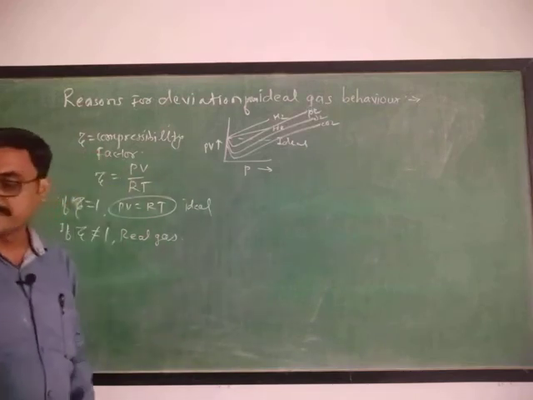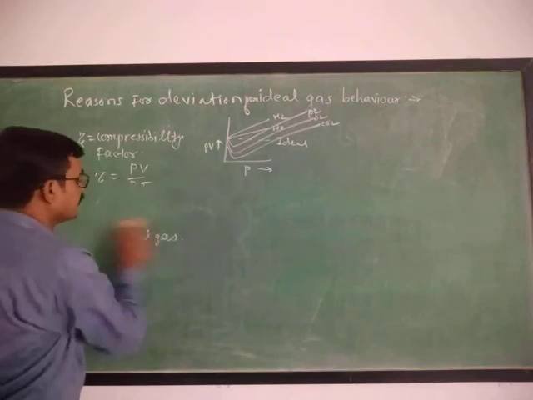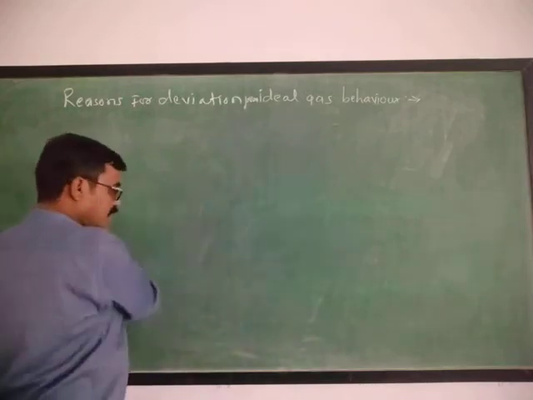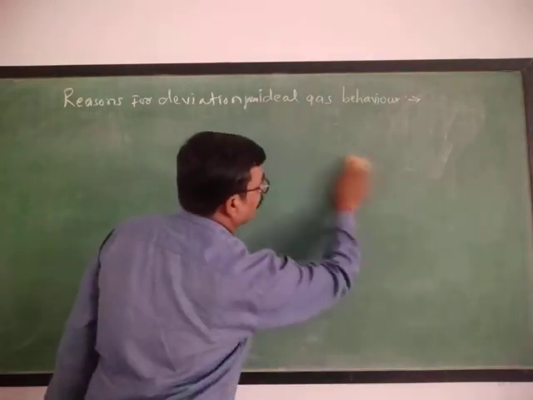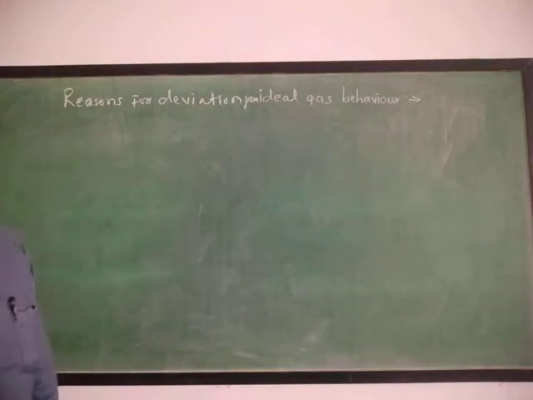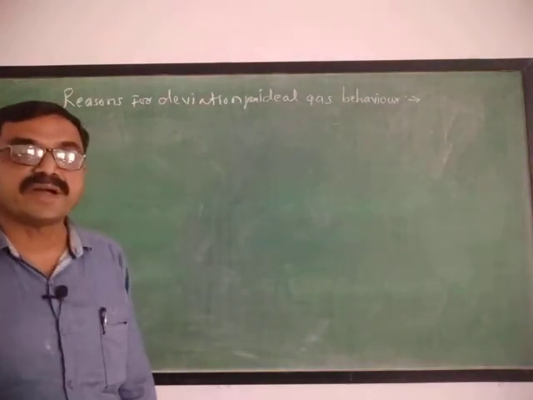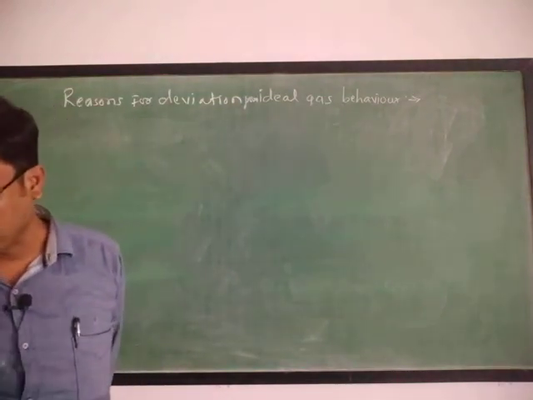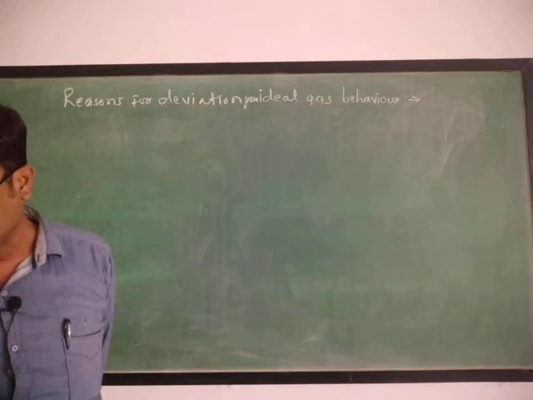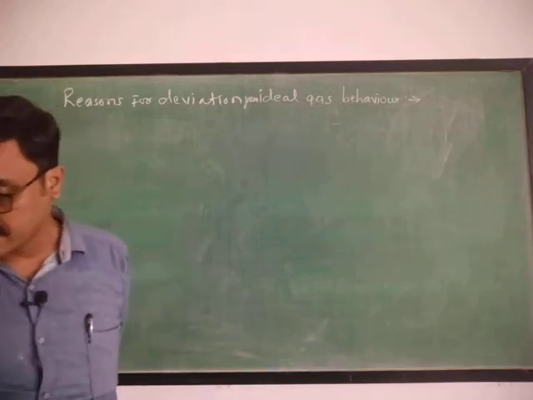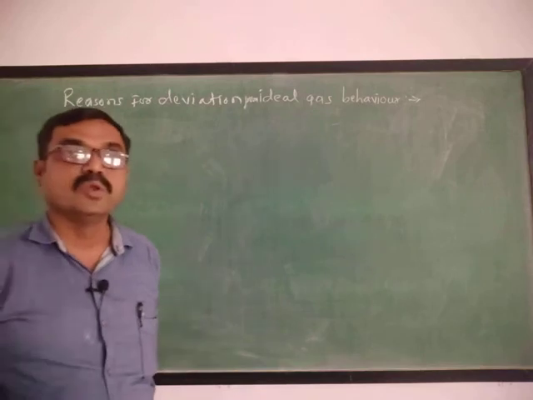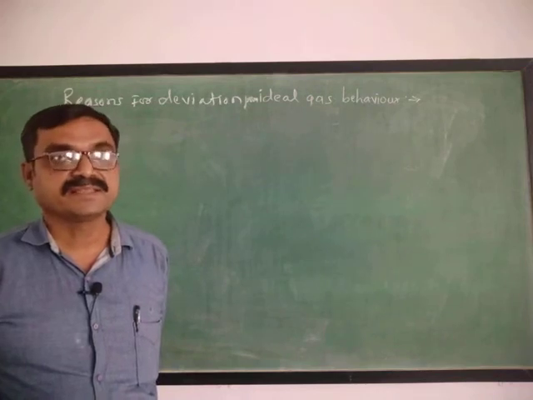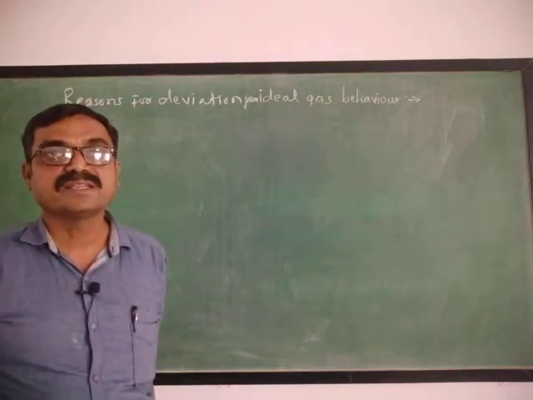Now see the reasons of deviation of real gases from ideal gas behavior. Now we know that the molecules of the gases follow the postulates of the kinetic theory of gas. Then and then it is possible to study this. Now you know that if the pressure is low and the temperature is high, then these gases show the ideal gas behavior.